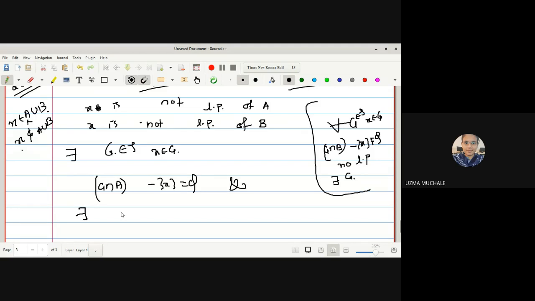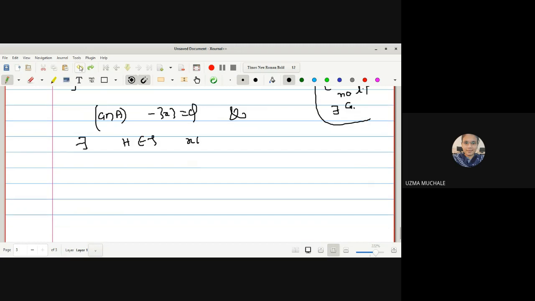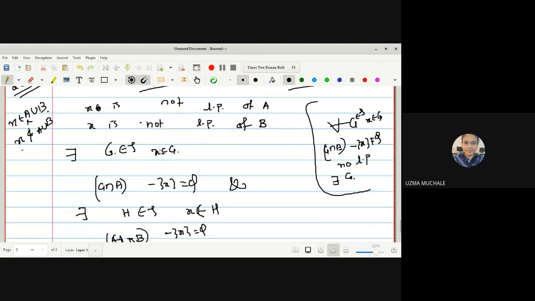There exists another open set H which contains the point X such that H intersection with B minus singleton X is the empty set. Am I right?